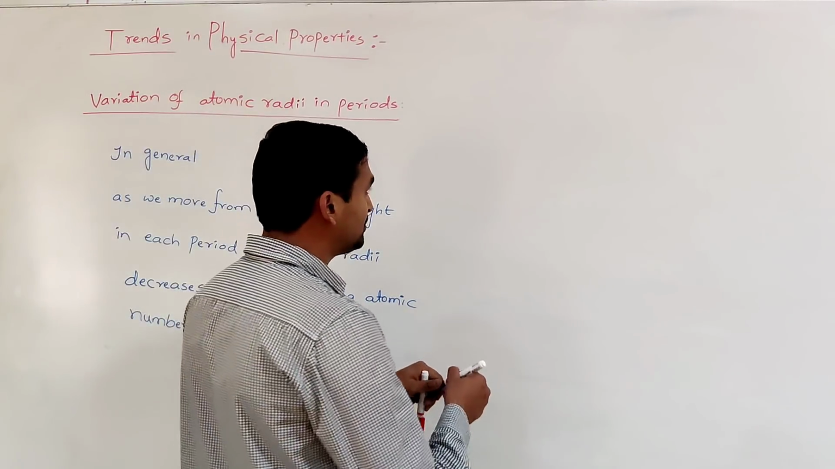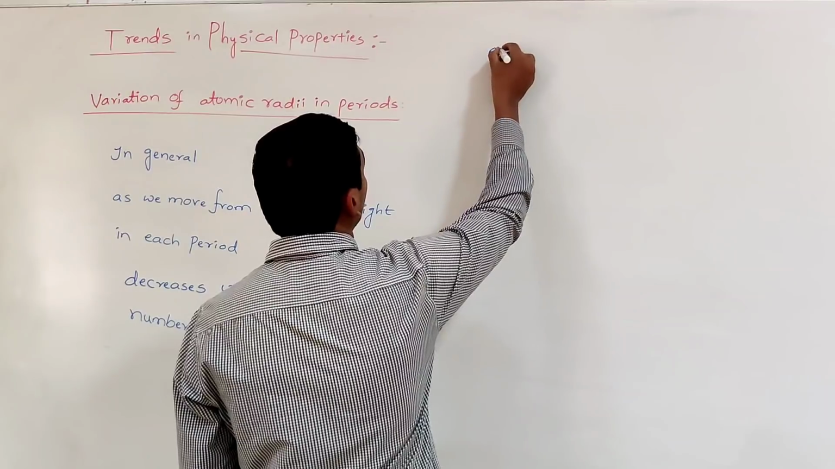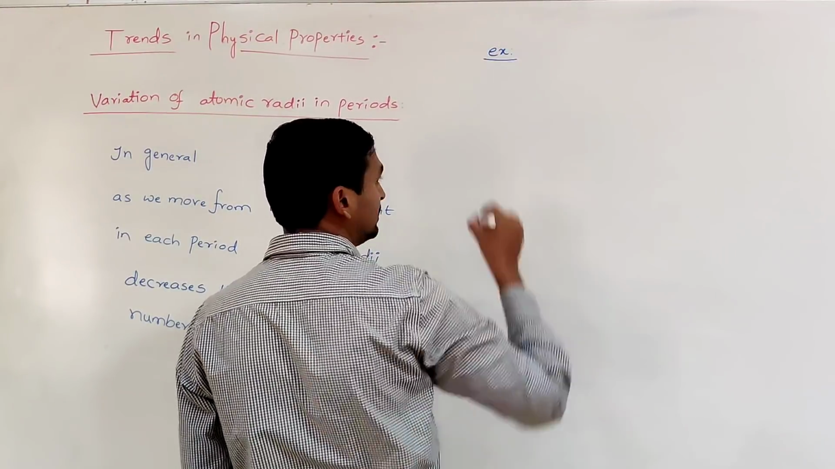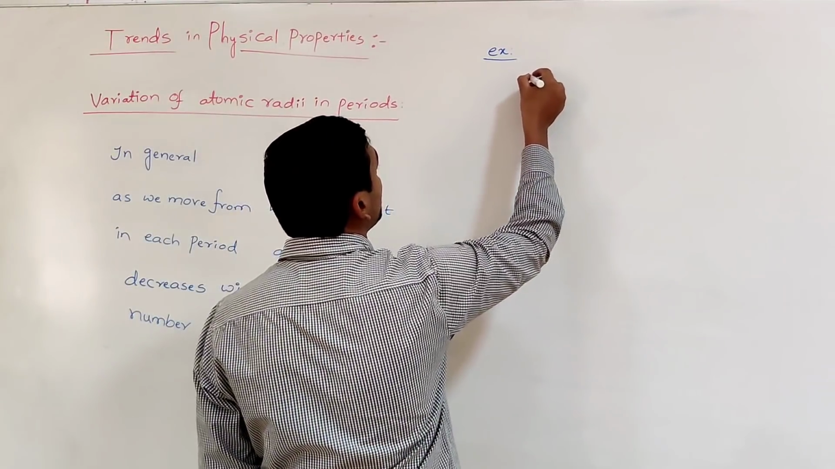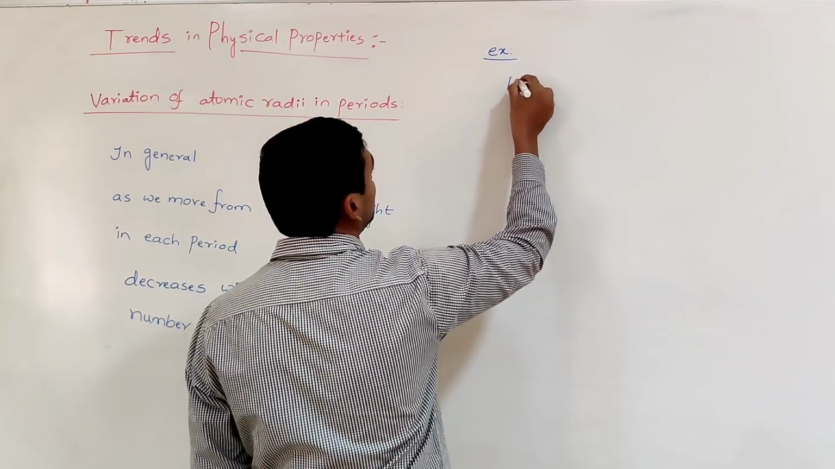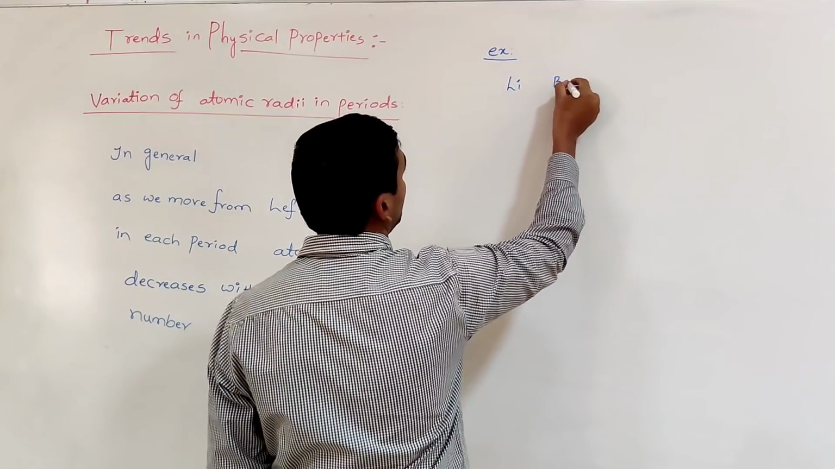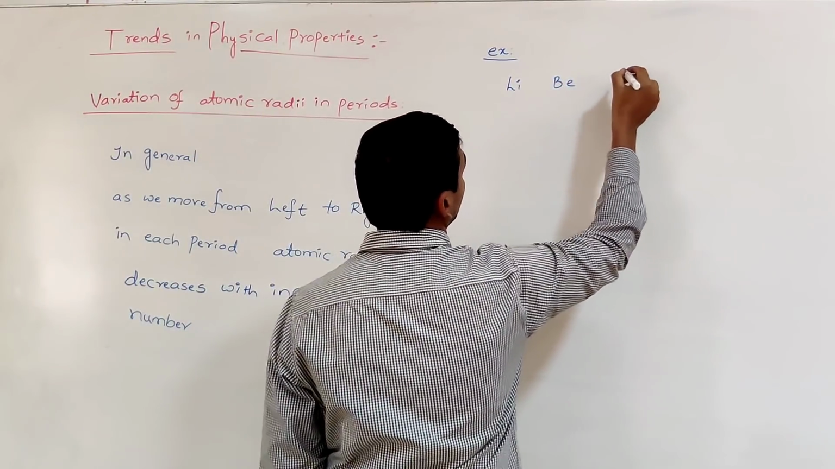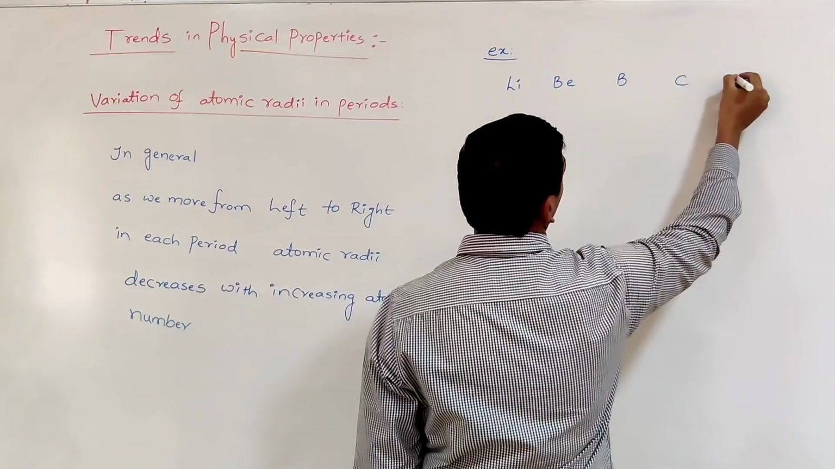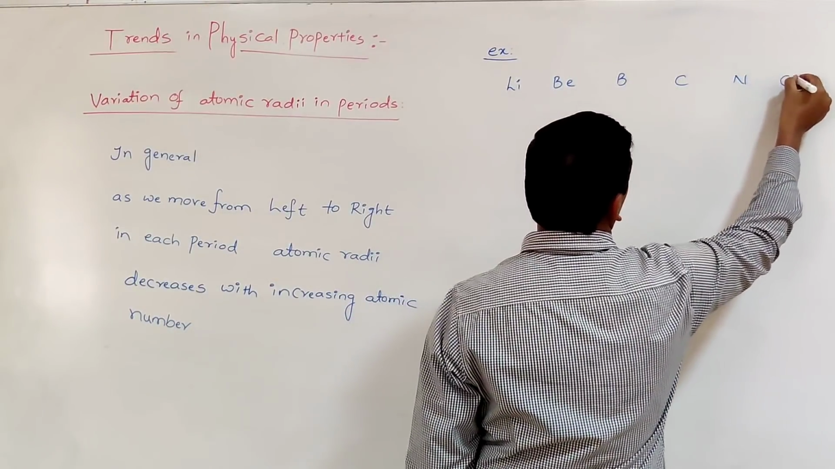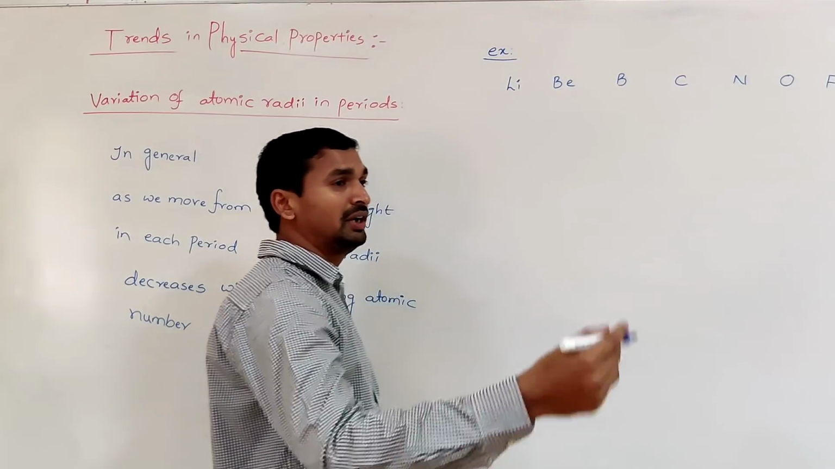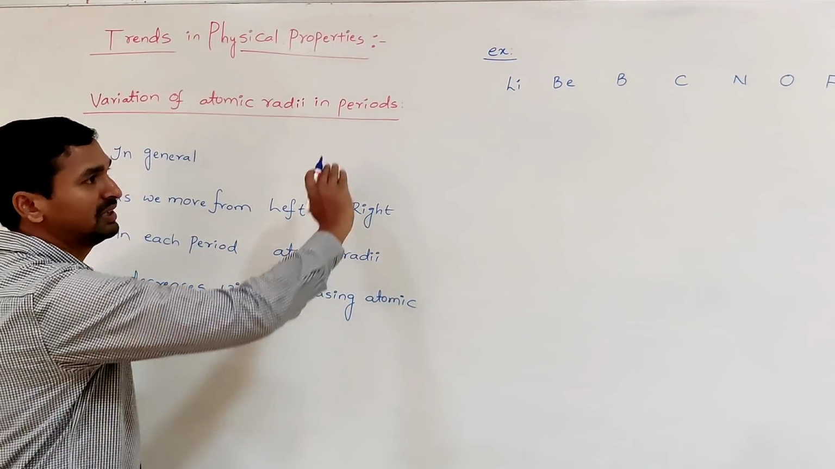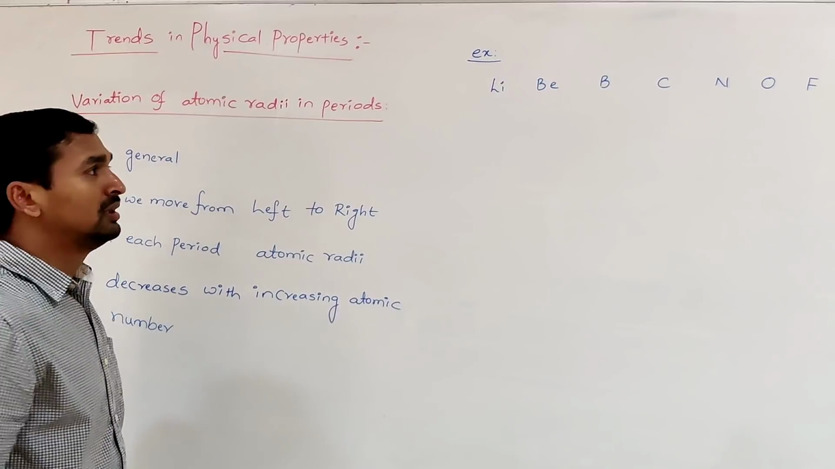So let us take an example. In the second period, we start from lithium, beryllium, boron, carbon, nitrogen, oxygen, fluorine. Up to fluorine I will discuss. After fluorine, neon, that I will also discuss. First let me discuss till fluorine.